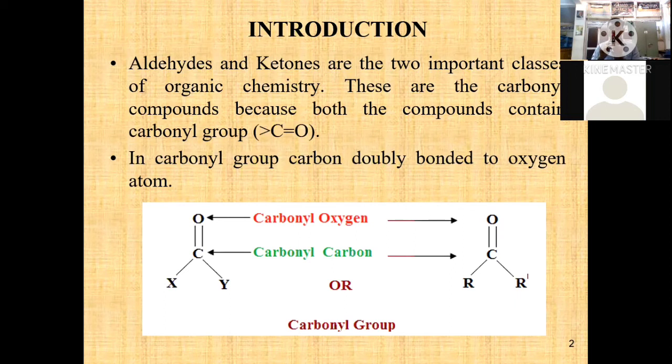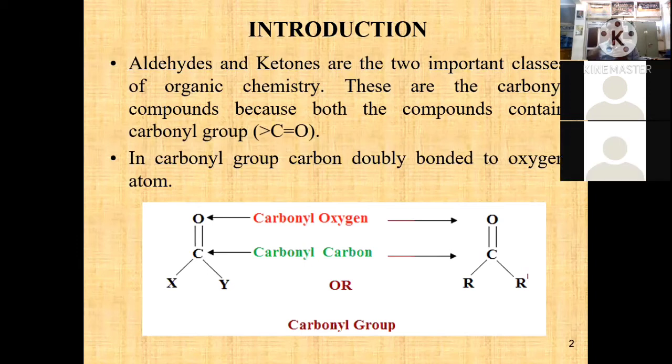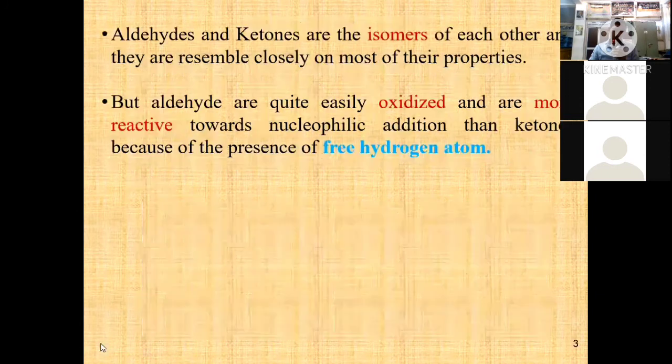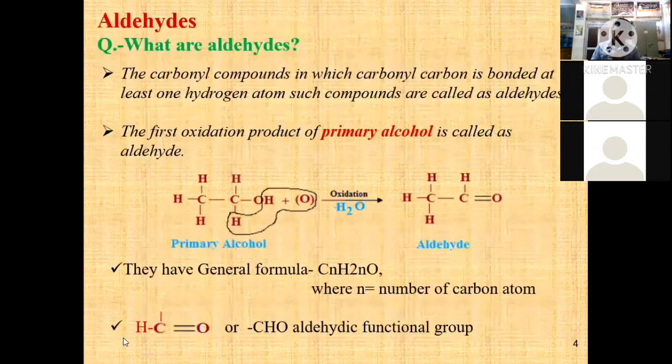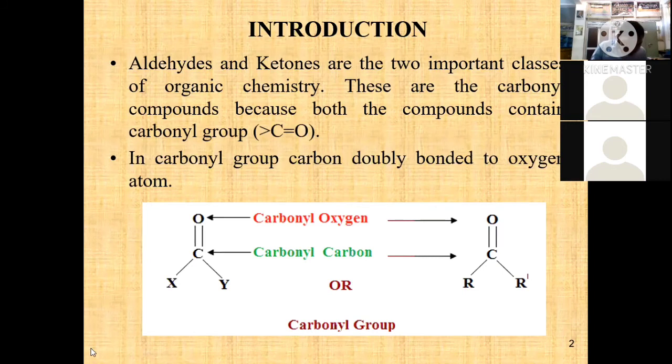This is the carbonyl group structure, with the carbonyl oxygen common in this structure.